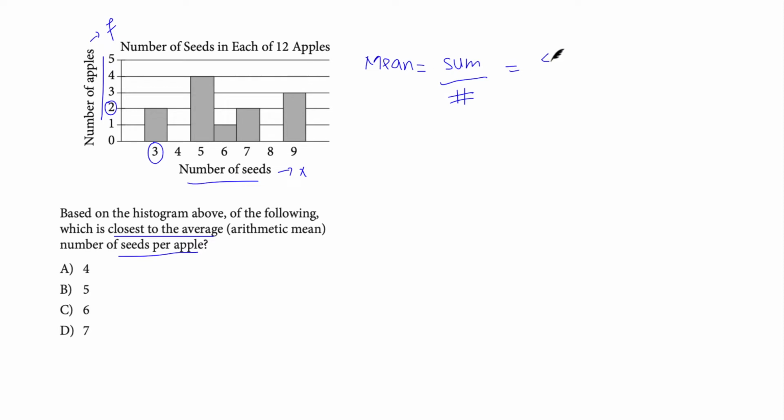Now we can apply the formula summation fx over summation f. We have already talked about this formula in the last question. So summation fx is 3 times 2 plus 4 times 0. This is important, that's why I am writing it. Plus 5 times 4.